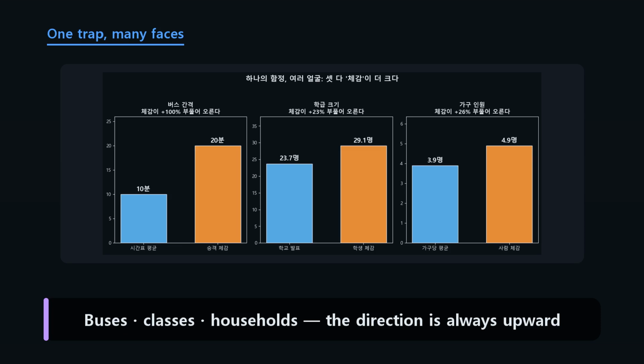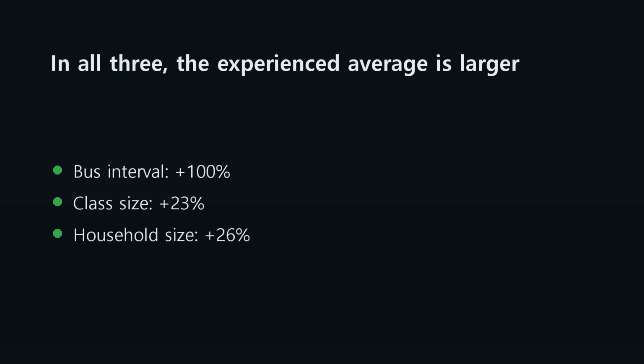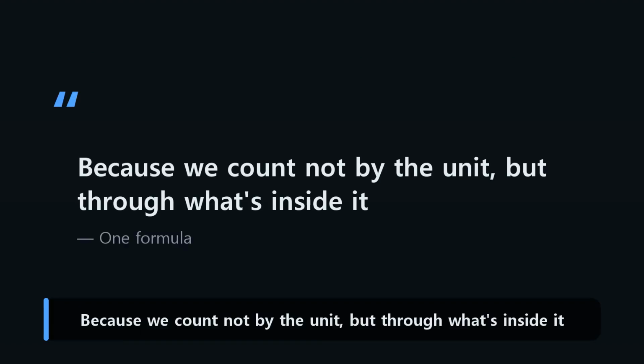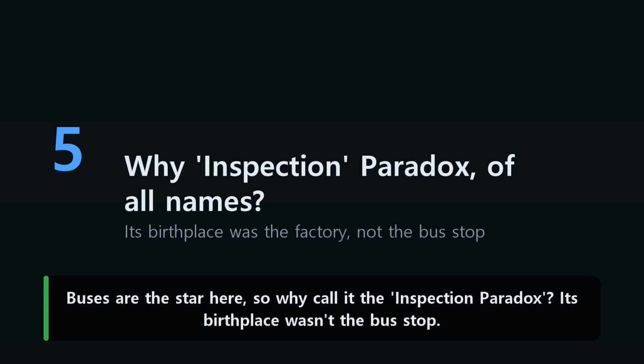Buses, classes, households. The amount of inflation differs, but in all three the direction is upward. Buses inflate by 100%, classes by 23%, and households by 26%. All three share one formula because we count not by the unit itself, but through what's inside it. Buses are the star here, so why call it the inspection paradox?